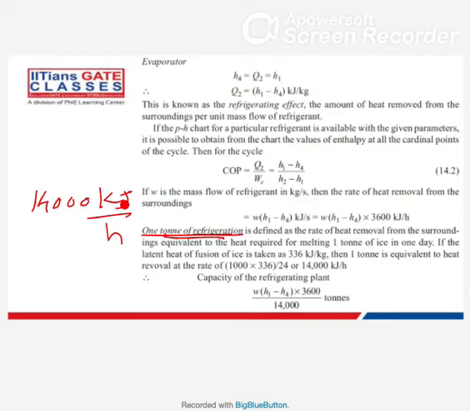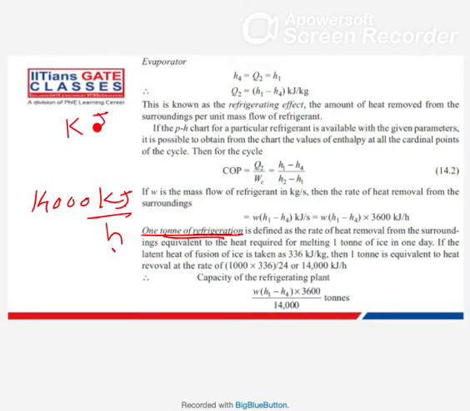Now if you want to convert it into kilowatt, what is kilowatt?